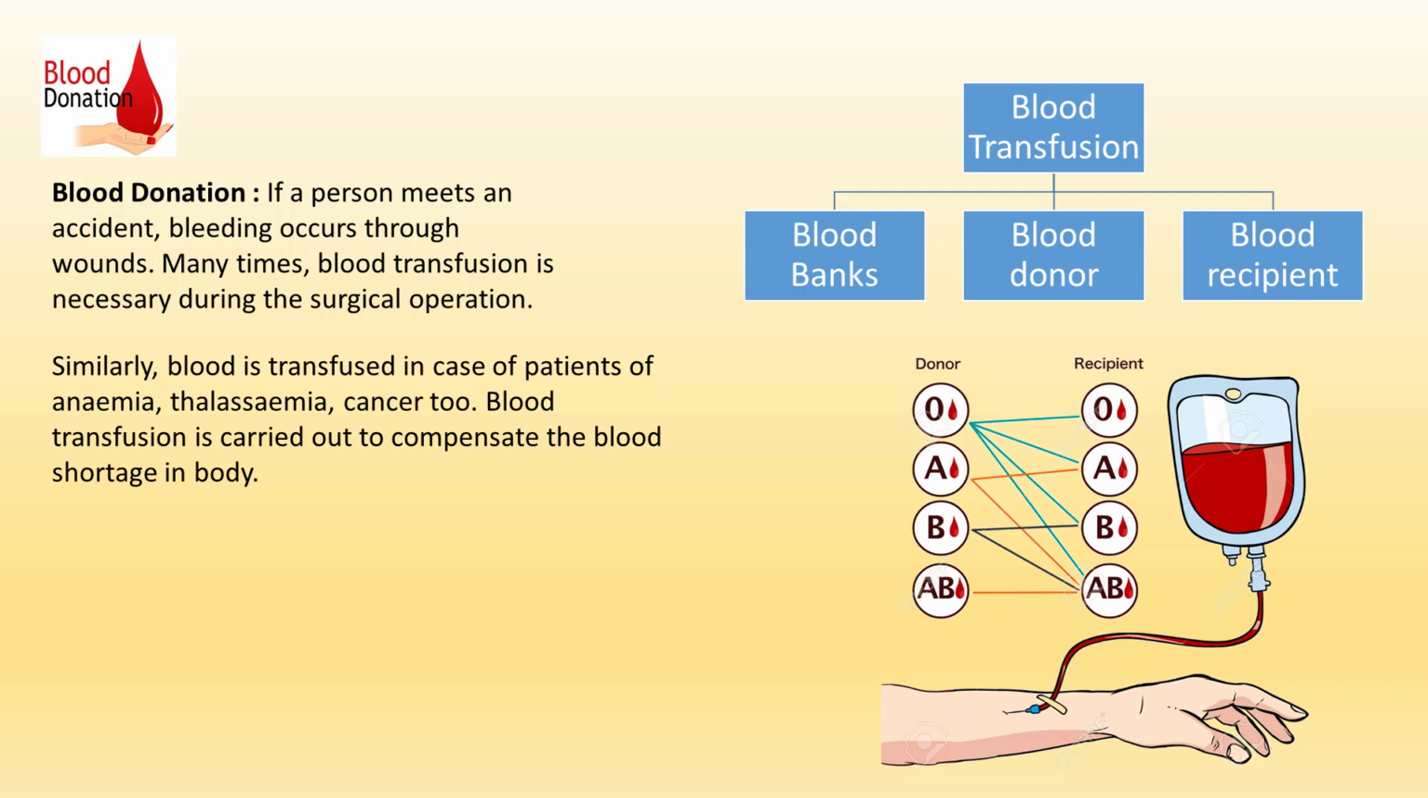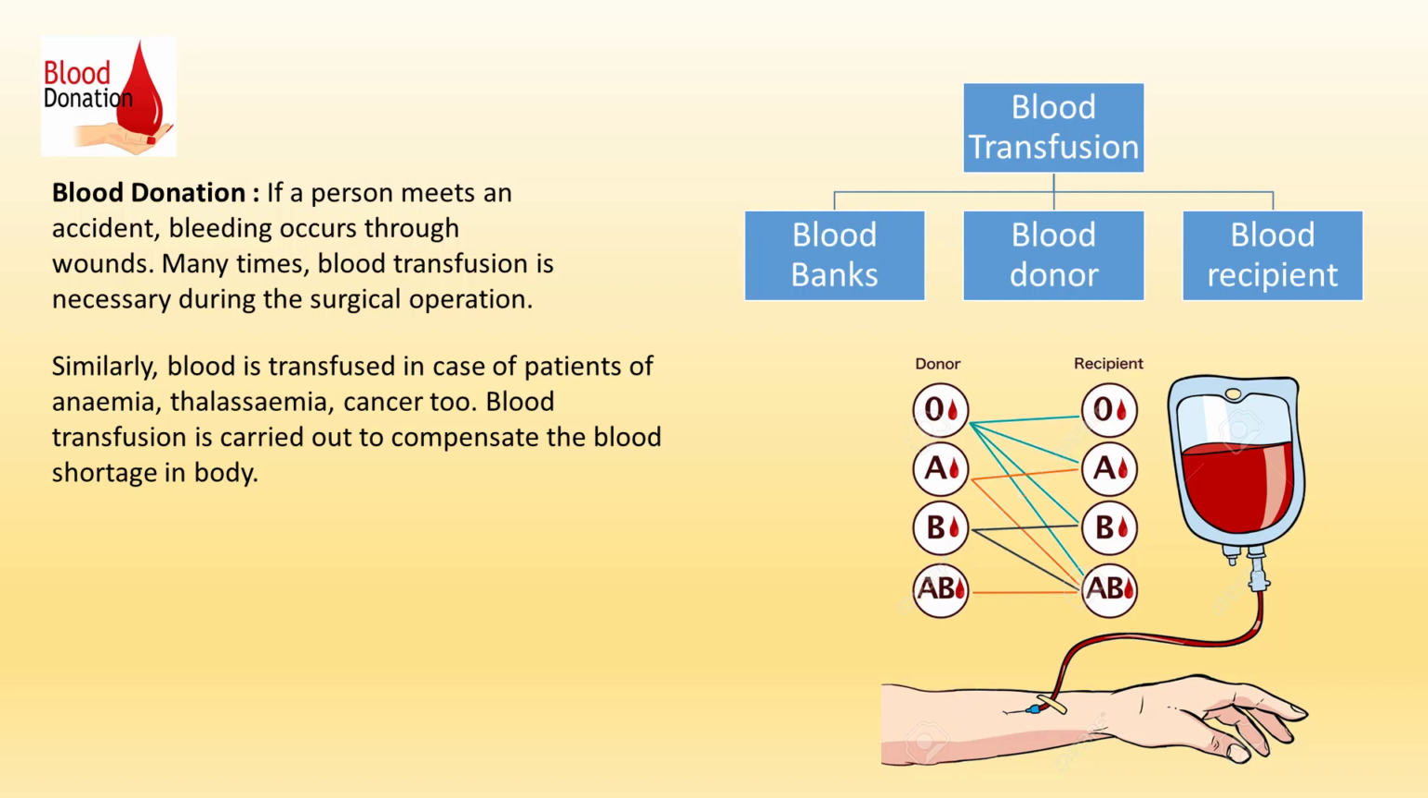Blood donation. If a person meets an accident, bleeding occurs through the wounds. Many times, blood transfusion is necessary during surgical operations. Similarly, blood is transfused in case of patients of anemia, thalassemia, and cancer too. This process to compensate blood shortage in the body is called blood transfusion.